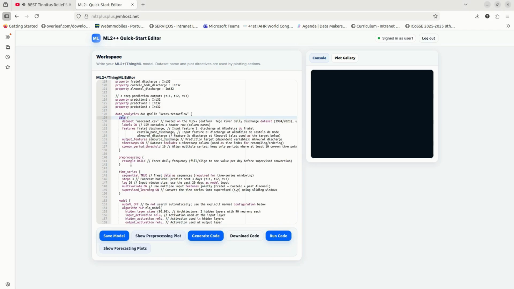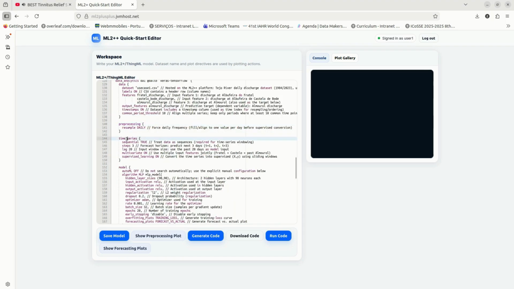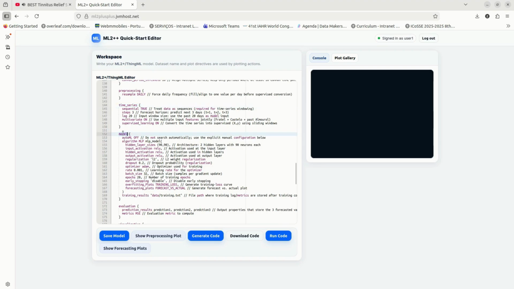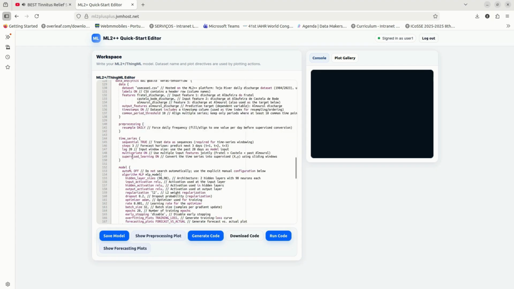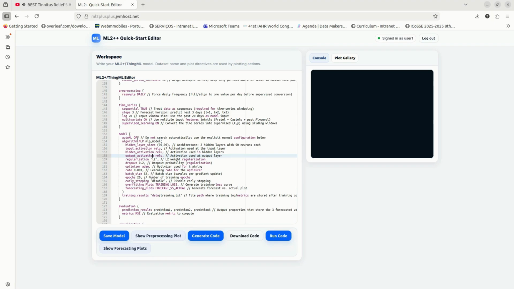Next, I define the data analytics specification, including data preprocessing, time series forecasting, evaluation, and model settings. In the model block, I define the time series models. In this demo, I selected an MLP model.